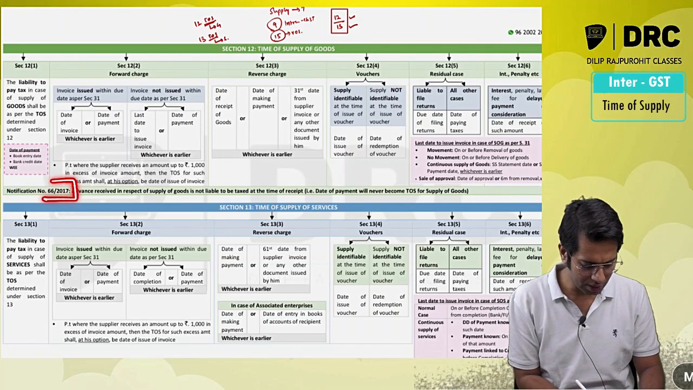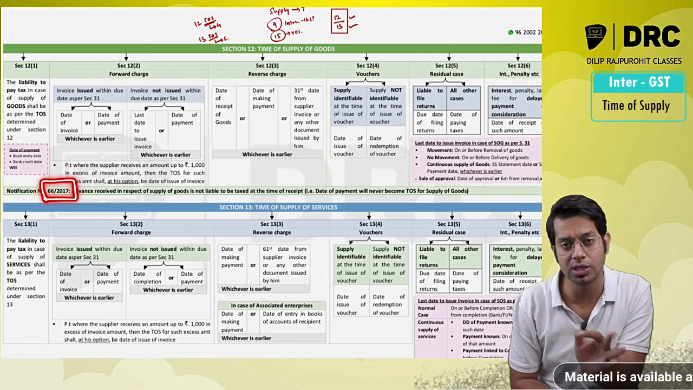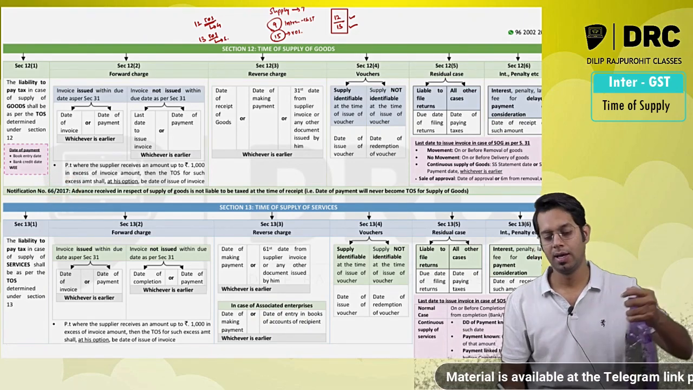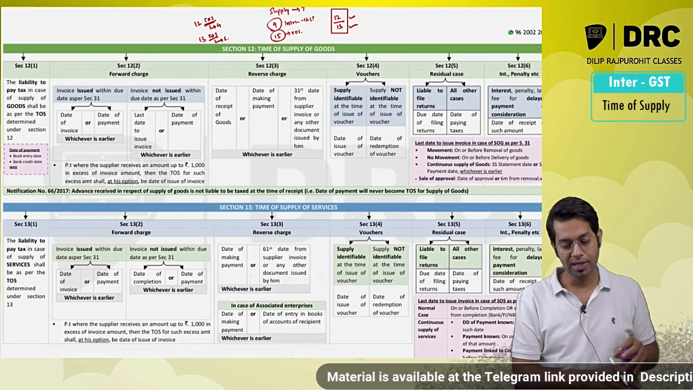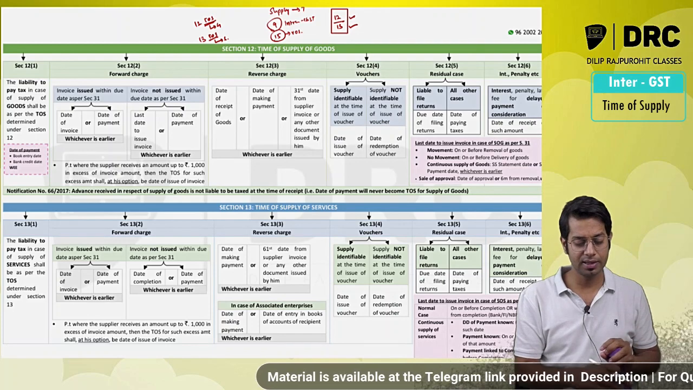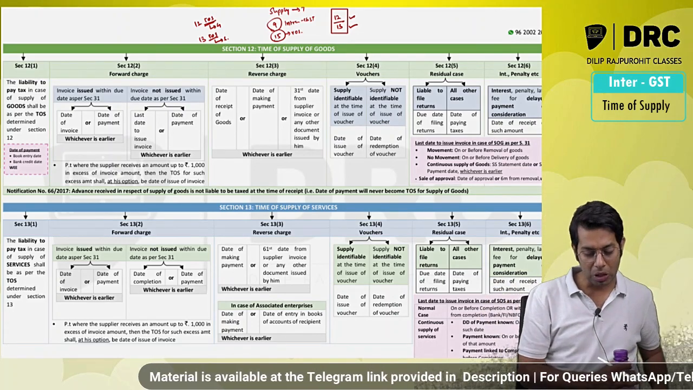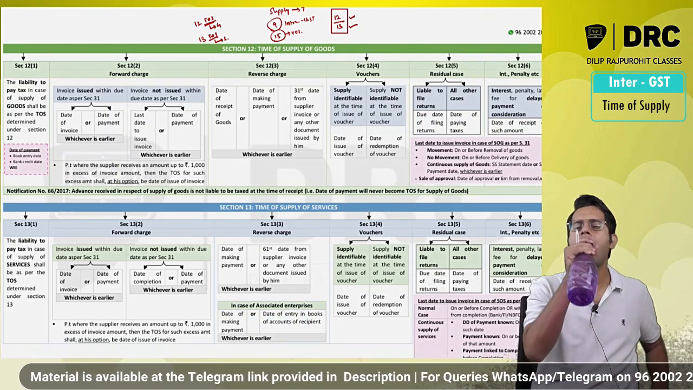Very important point to note that this notification number 66/2017 is applicable only for goods. It is not applicable for services. Now let us see some questions. And in this chapter there is no amendment at all of any kind. Let us see some questions, but yeah, I feel that this chapter is important for this November examination, because it has not been asked in the previous attempts.